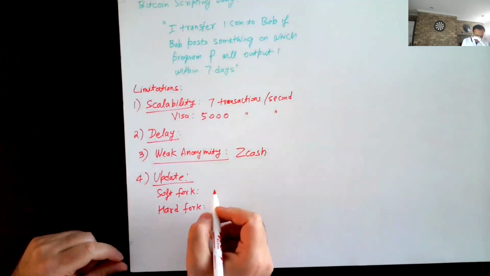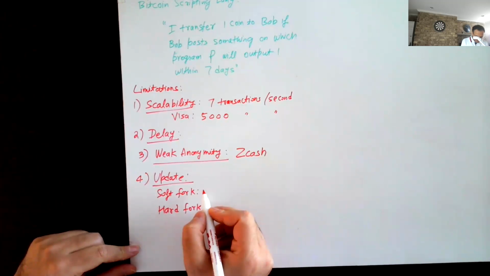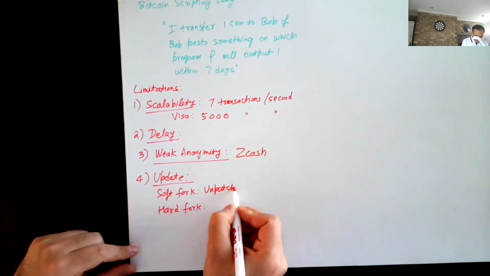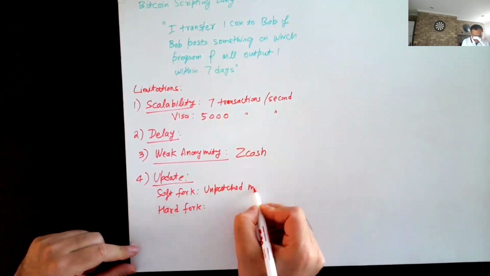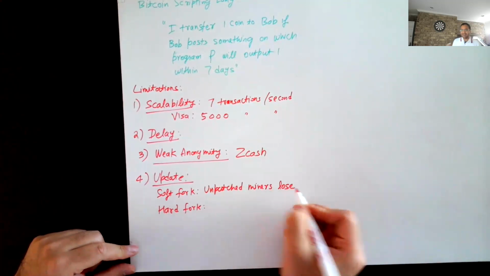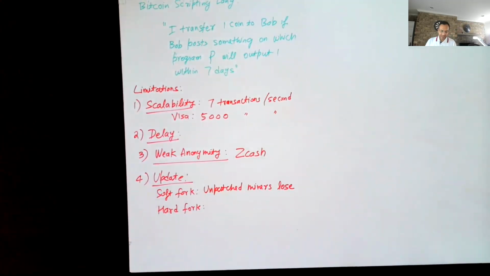So in a soft fork, unpatched miners lose. Here I'm referring to the update as the patch. So you want to give some incentive for the miners to patch their code and get it to the latest version.